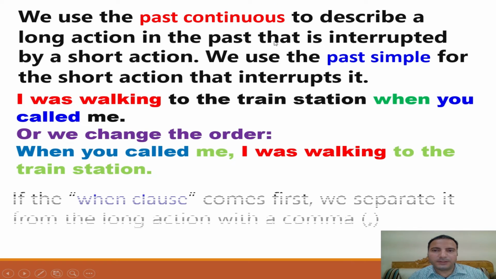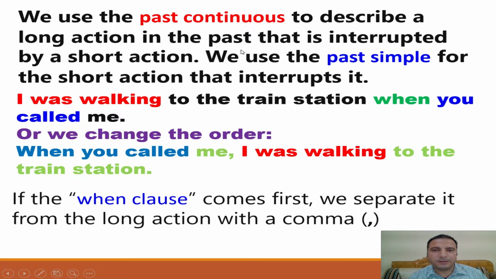We use the past continuous to describe a long action in the past that is interrupted by a short action. We use the past simple for the short action that interrupted it. So for a long action, I use the past continuous. For the short action, I use the past simple. For example, I was walking to the train station when you called me. So the long action: I was walking to the train station. And the short action interrupted the long action: when you called me.